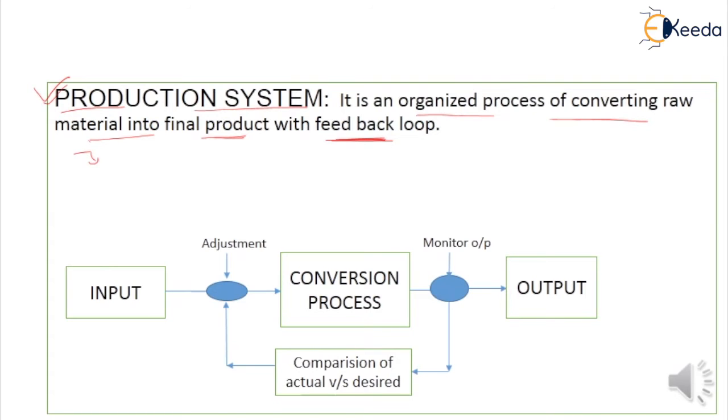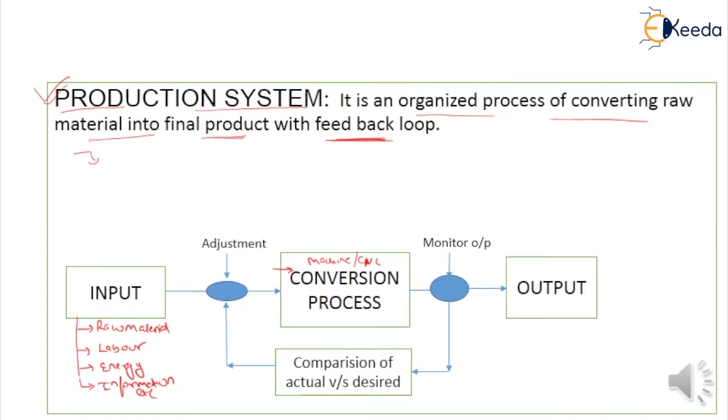First of all, the input in terms of raw material, labor, energy in terms of electrical energy, and information in terms of data, etc. Input is given into a conversion process, and conversion process is like some machine, a CNC machine.